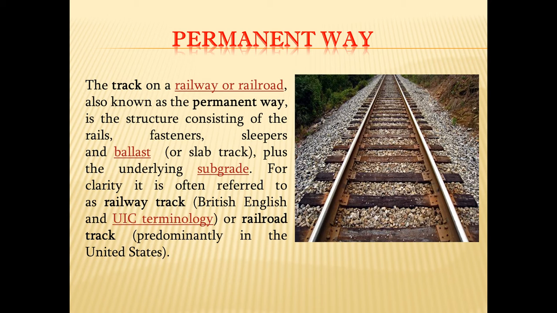But by the end of this slide, everybody should be aware that a permanent way or railway track is nothing but the various components which constitute the permanent way, and these components are rails, sleepers, fasteners, meaning the connection between rail and sleepers, called fasteners. Ballast means the crushed stone part of a track. You can see these crushed stones used below the sleepers. These are called ballast, and the underlying subgrade. So these are the permanent way components.